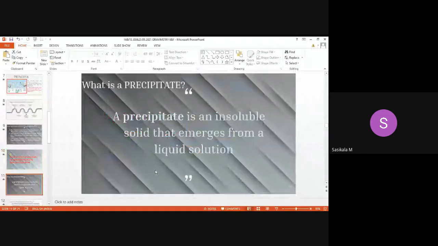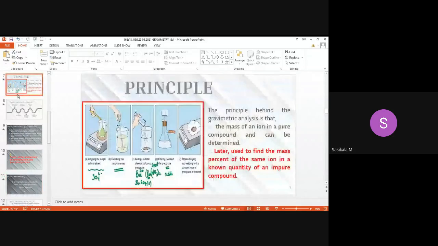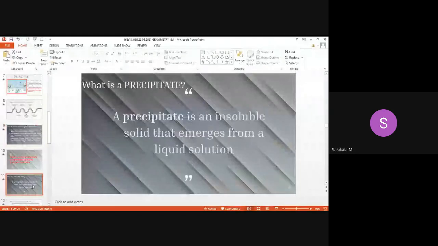And before moving on to purity of the precipitate, what is a precipitate? We'll discuss now. A precipitate is an insoluble solid that emerges from a liquid solution. That's what you have seen in the flowchart also. This liquid was a monophasic liquid. When the reagent was added, it forms an insoluble substance. So that is called a precipitate, that emerges from a liquid solution.